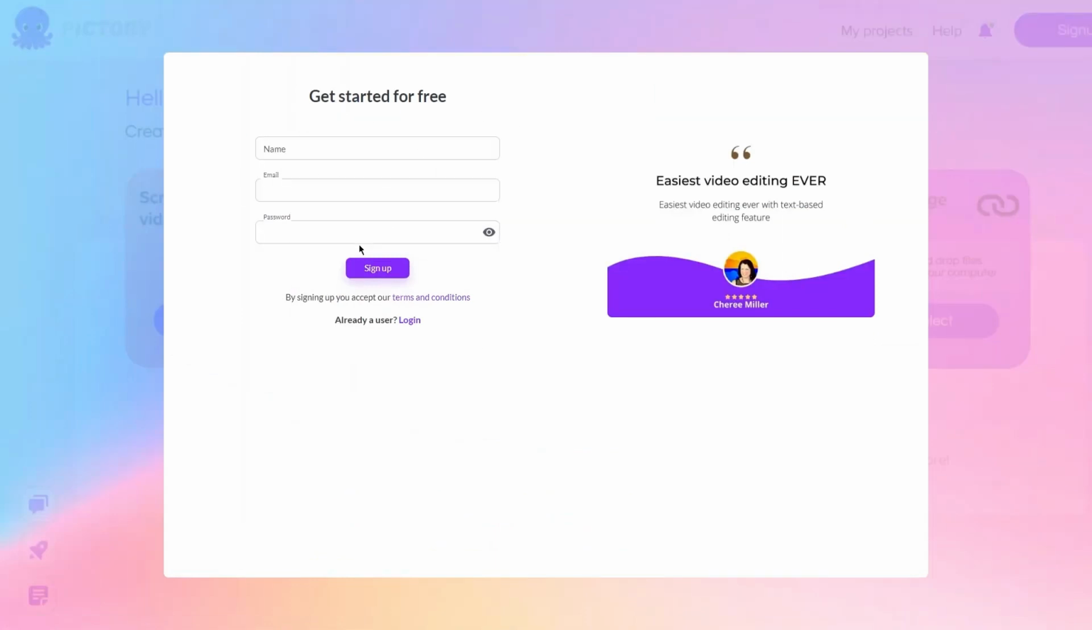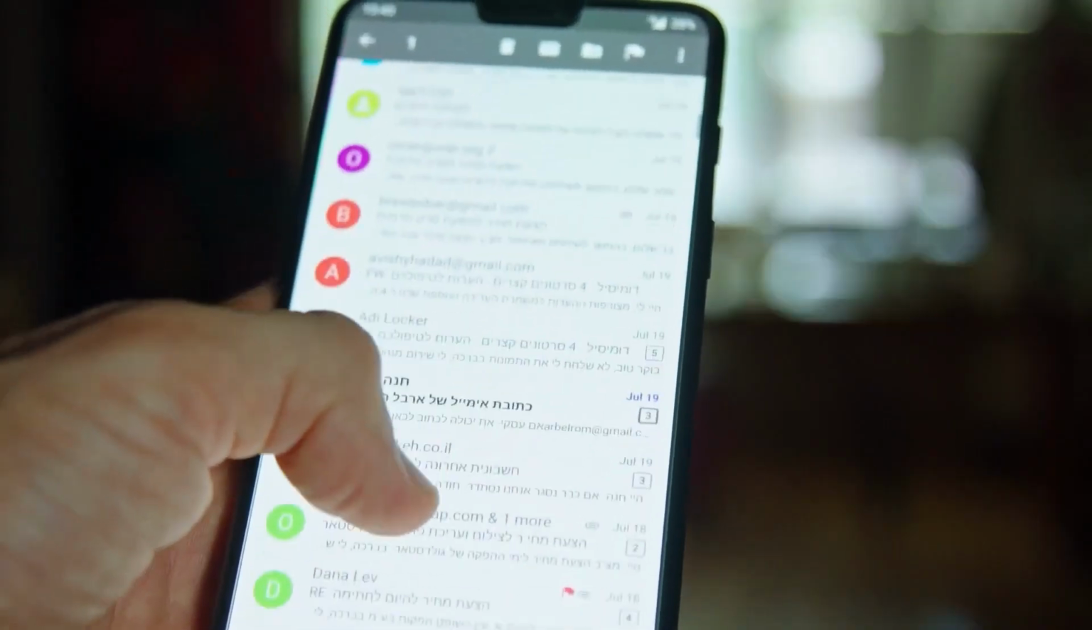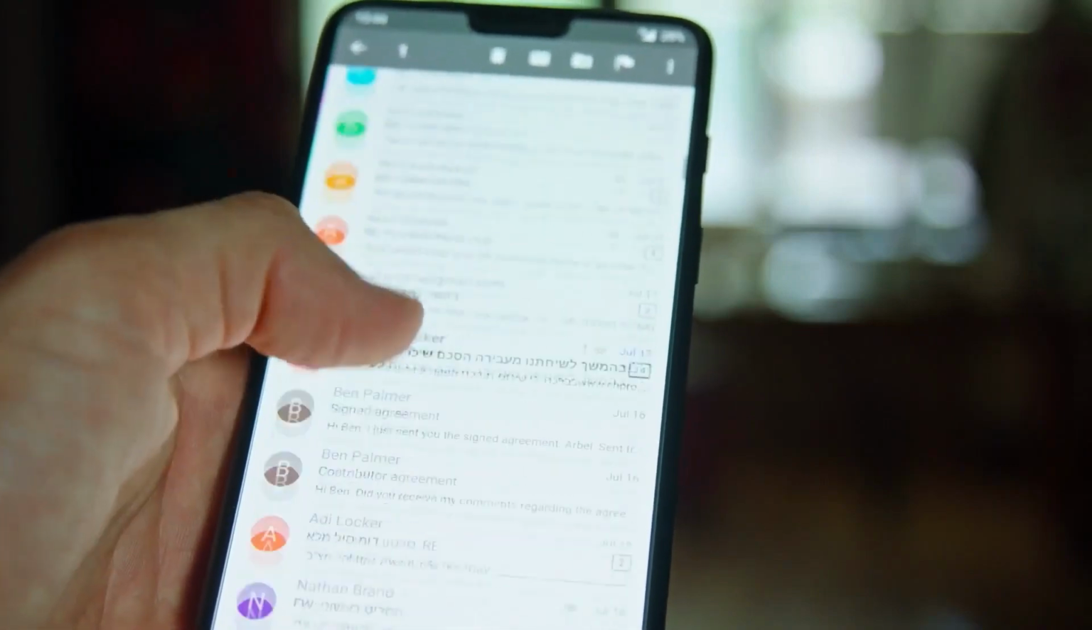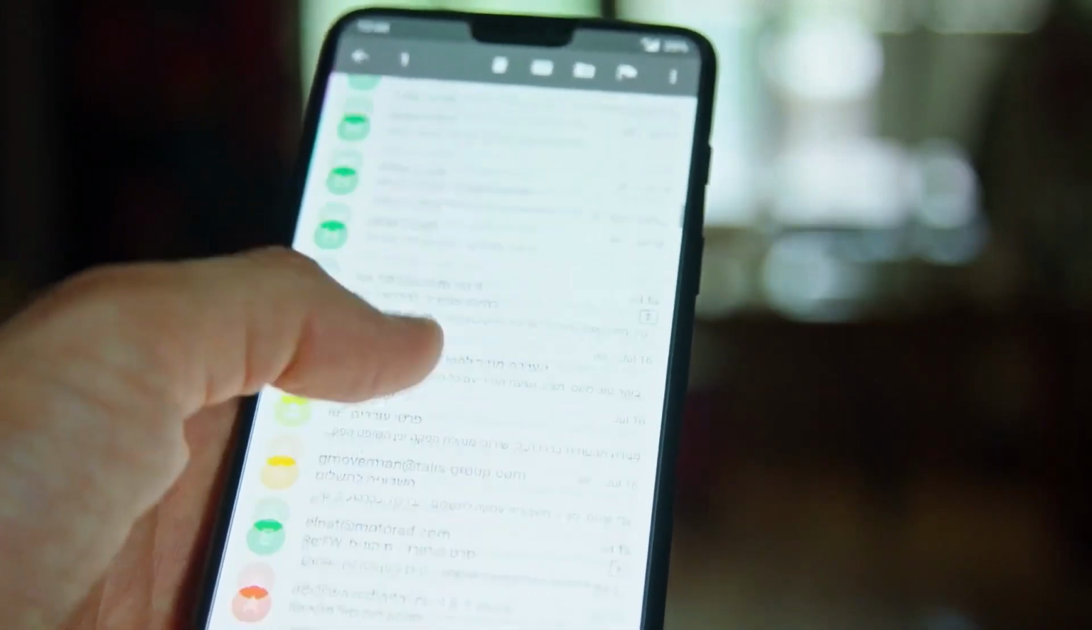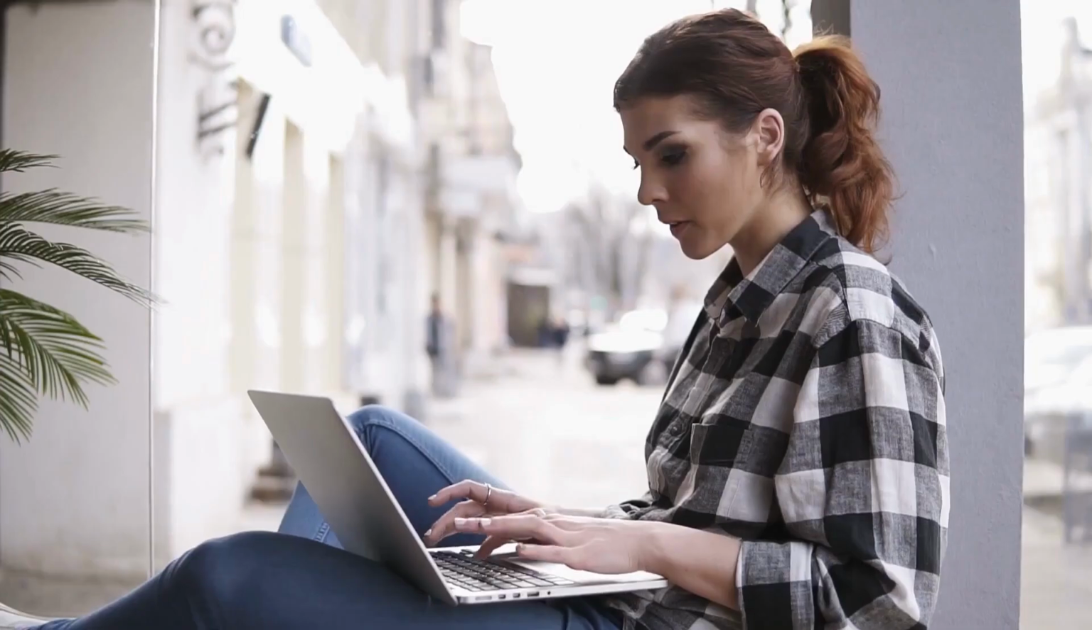Next, you'll be asked to enter your email address and create a password. Make sure to pick a strong password that's easy for you to remember. After you've entered your email and password, Pictory will send you an email to confirm your email address. Just click on the link in the email and you're good to go. Now that you're confirmed, you'll be taken to the Pictory dashboard. This is where the magic happens.